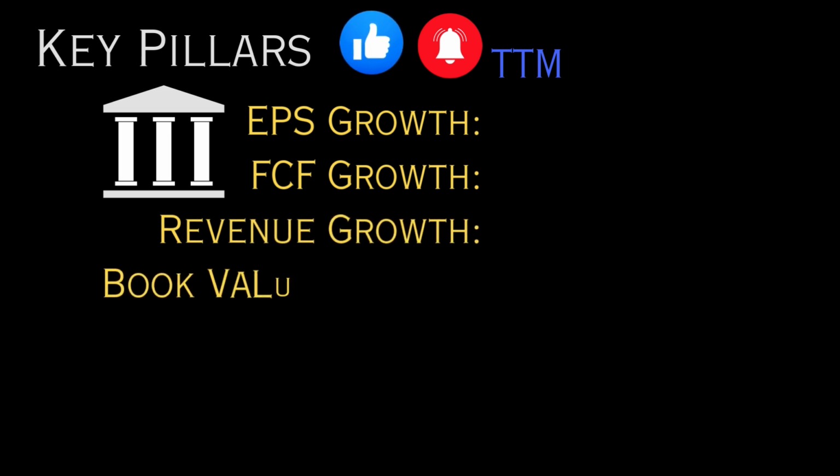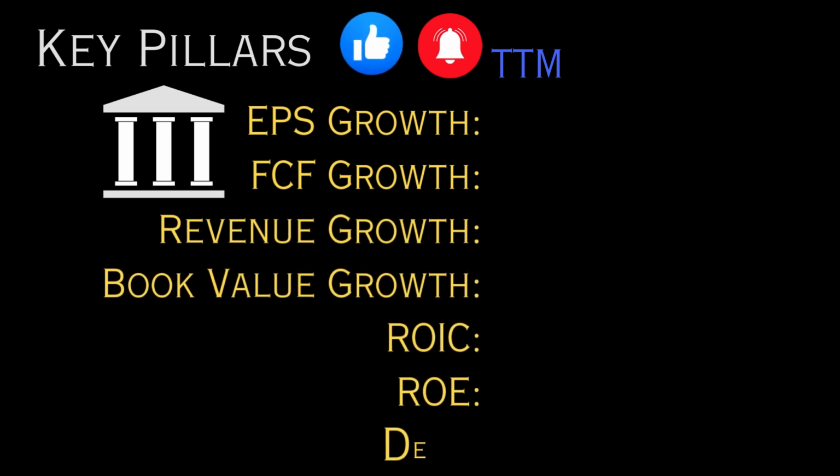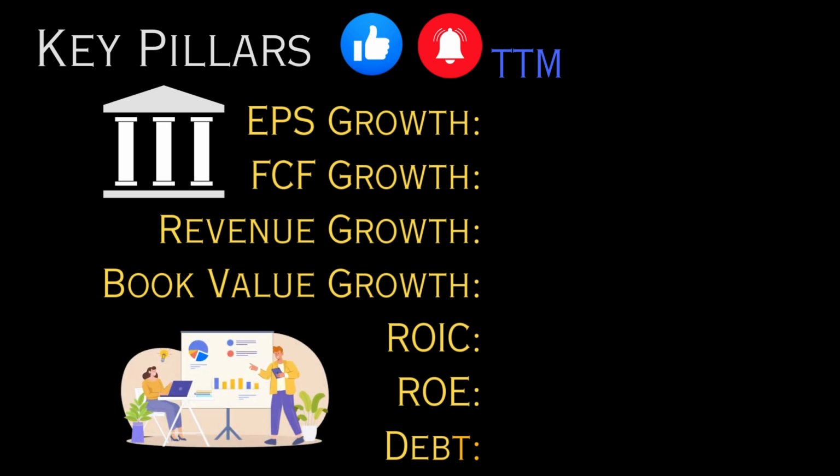After I've collected all the financial information, I then analyze what I consider to be the 12 key pillars. These pillars are based on the insights and teachings of the best super investors and what I consider to be the key metrics when evaluating a company. Ideally, we would like to see each of these metrics be at least 10%.